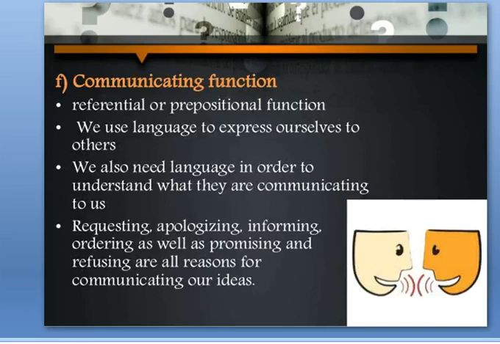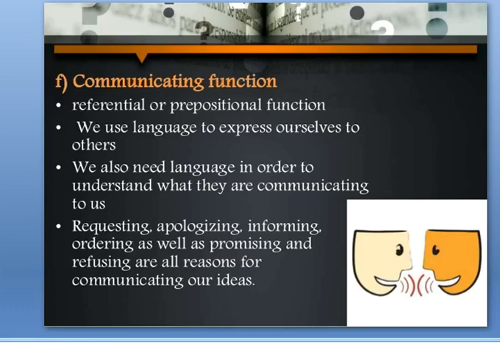Next is the communicating function. Communicating function means we use language for communication. We use language to express ourselves to others. We also need language in order to understand what they are communicating to us. What is the function of language here? It is used for communication. We request people, we apologize, we inform, we order, whatever we do, all of that comes in the communication function.